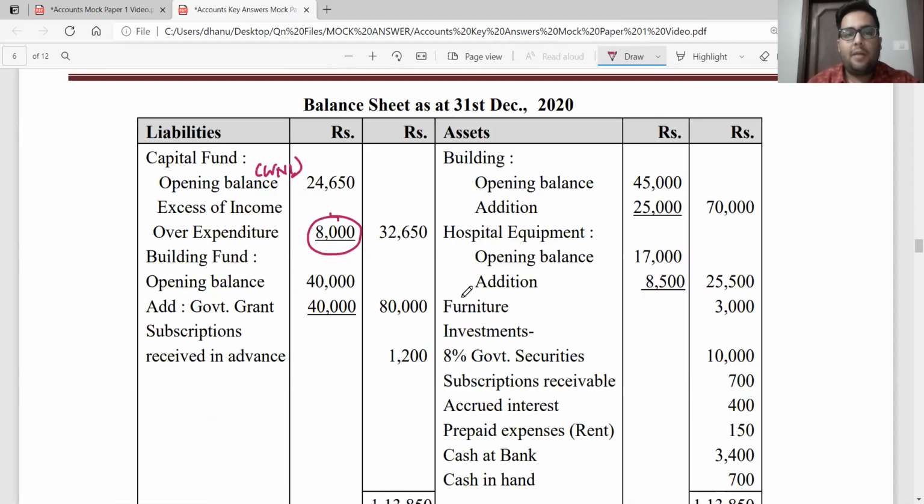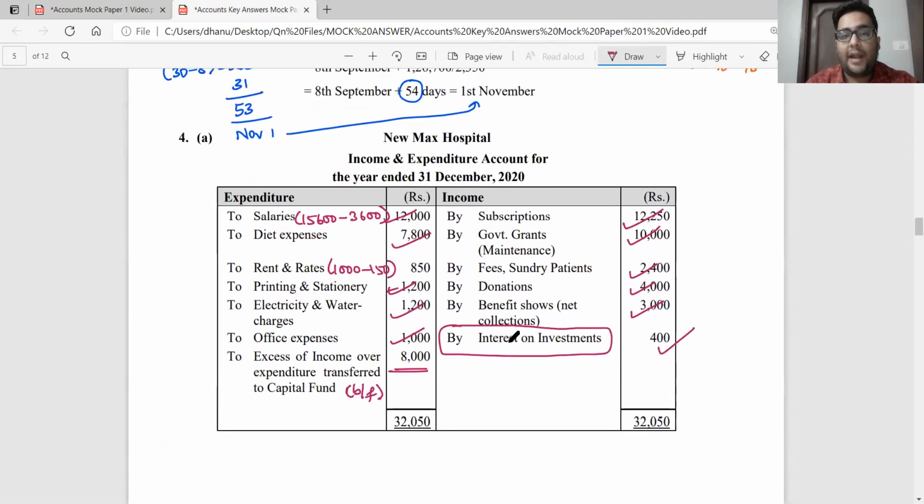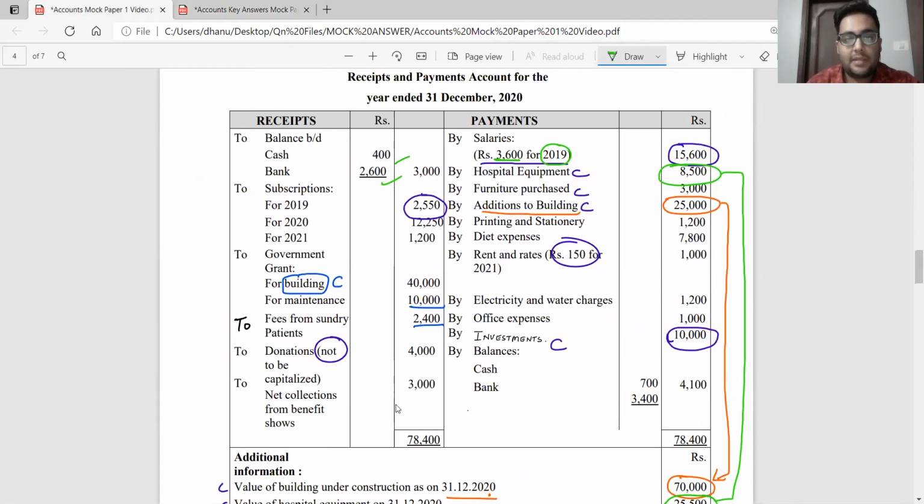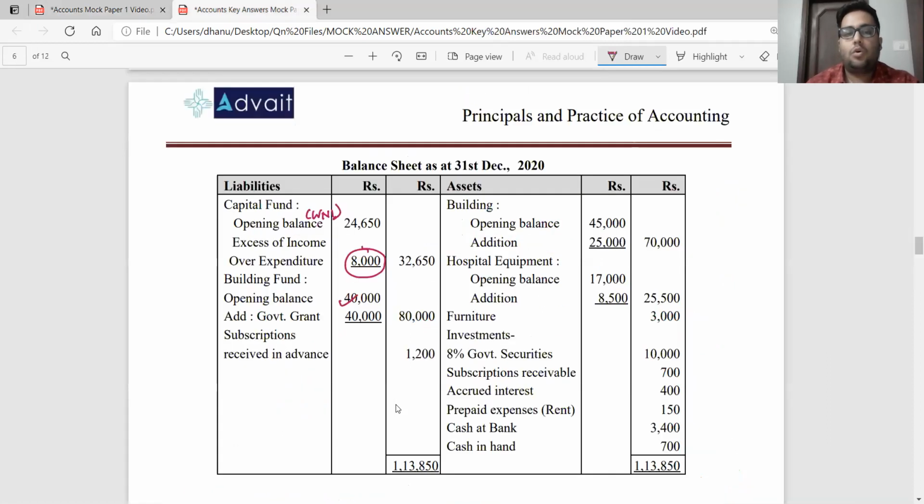Next, going ahead, building fund. The opening balance was 40,000. And then I identified a few items to be capitalized in my receipts and payments account. In my receipts and payments account, there was a government grant for building. There was hospital equipment purchase. There was furniture purchase. There was addition to building. So all these items will now come into my closing balance sheet. So how much have I received during the current year? I have received 40,000 rupees. So opening balance 40,000, add amount received in the current year 40,000, 80,000 is my total building fund.